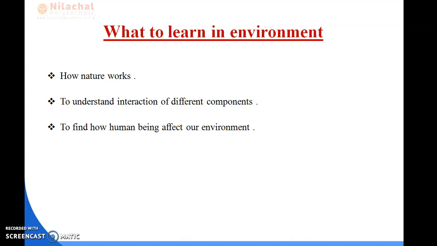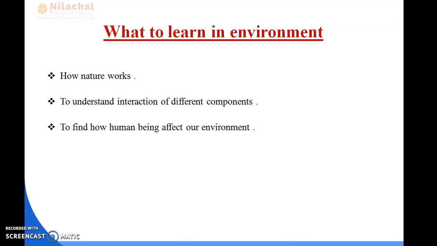As an engineer, we should study environmental science to find sustainable solutions for different global and local environmental problems.